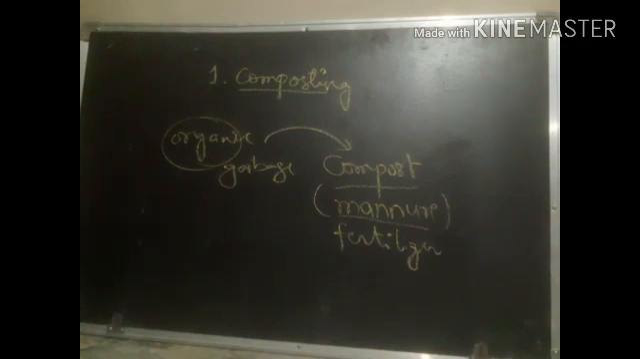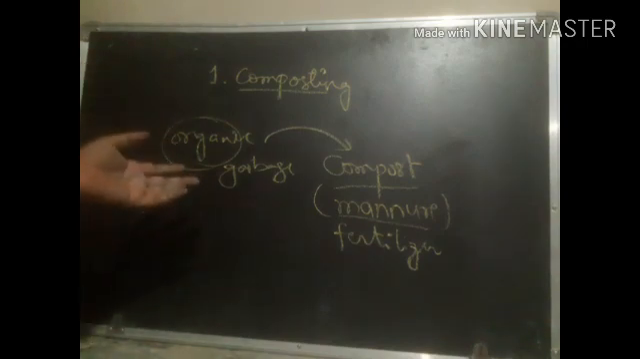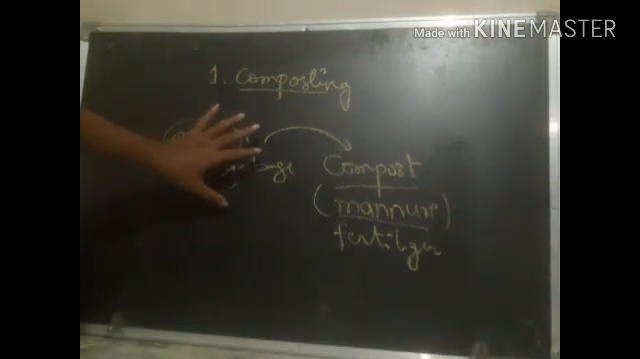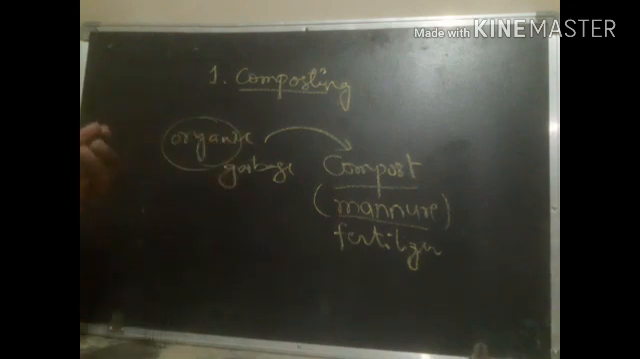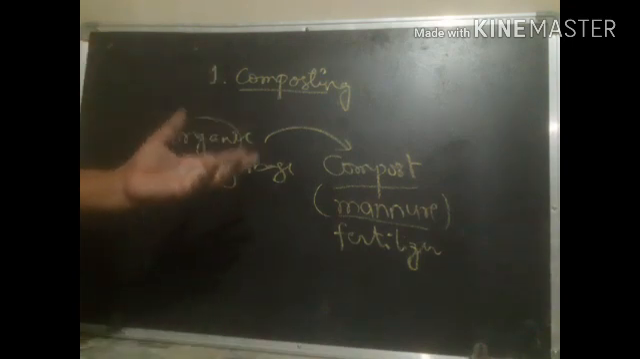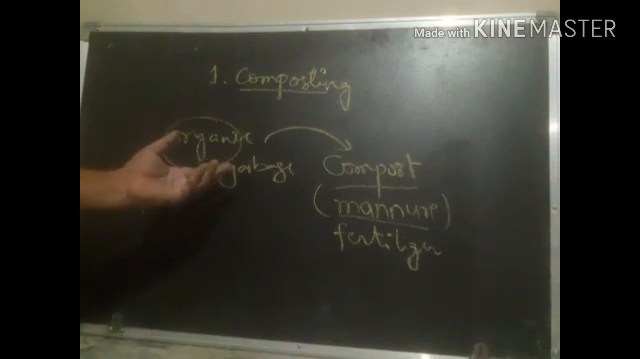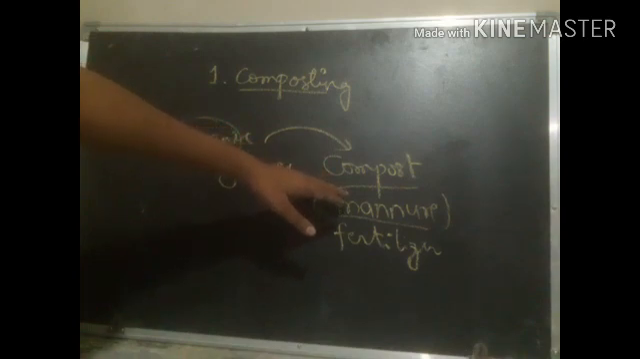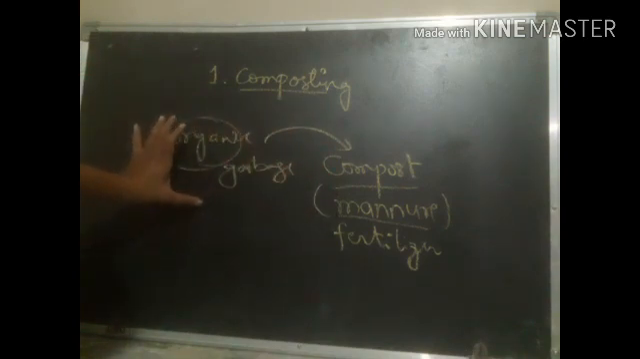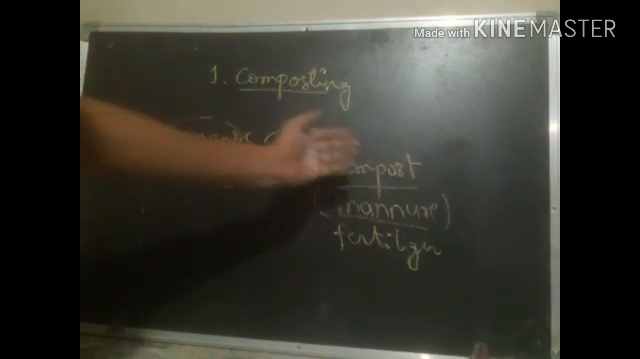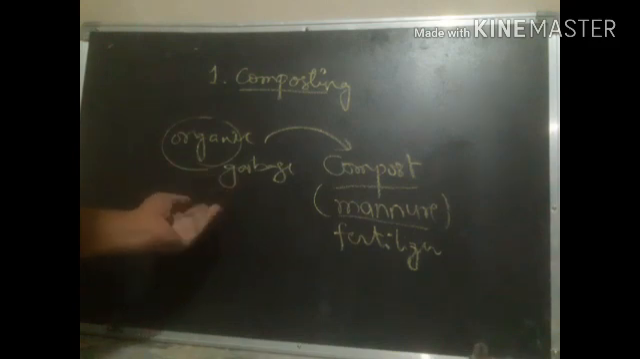So how are we going to compost? Simply, the organic garbage must be converted by rotting them. Rotting is nothing but making them foul, making them decomposed, right? When they become decomposed, then automatically they are converted into manure. So remember one thing: it is a process of converting plant and animal waste into manure by rotting, and that is called composting, right?